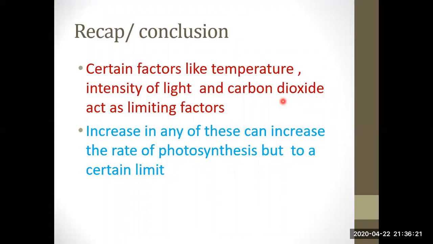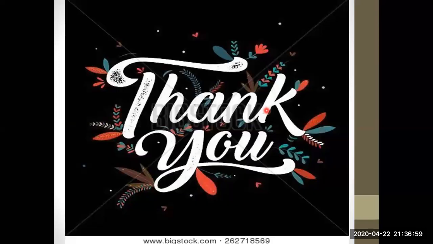Let's get a quick recap of what we have learned already. We discussed a few factors which are considered to be limiting factors because their deficiency will be very harmful for the plant or for its survival. Certain factors like temperature, intensity of light and carbon dioxide are the limiting factors, and increase of any of these can increase the rate of photosynthesis. This is the main point: increase in temperature will increase the rate of photosynthesis. Increase in light intensity will increase the rate of photosynthesis. Increase in carbon dioxide will increase the rate of photosynthesis, but to a certain limit. Just keep that in mind.